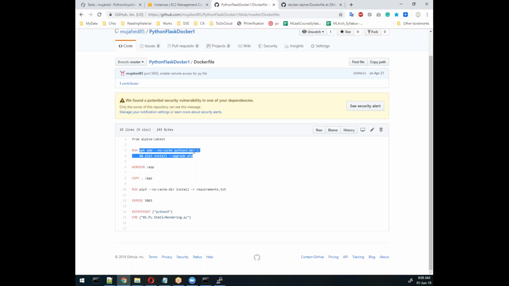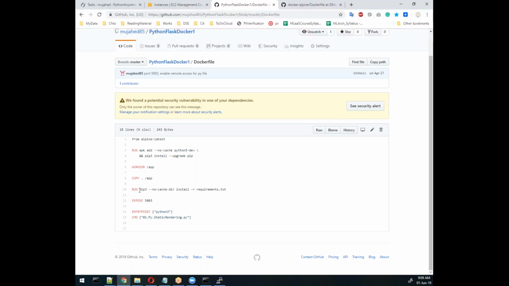apk add --no-cache python3-dev. Here we are trying to install Python in an empty machine. This is a Linux empty machine. In that I'm trying to install pip3, Python 3, and all the software that I need. And then I created one working directory, and in that working directory I copied all the data whatever I have in the current location. This is source and destination, and then whatever is inside this requirements.txt file, which we will see later, that file's data we will install through pip3.